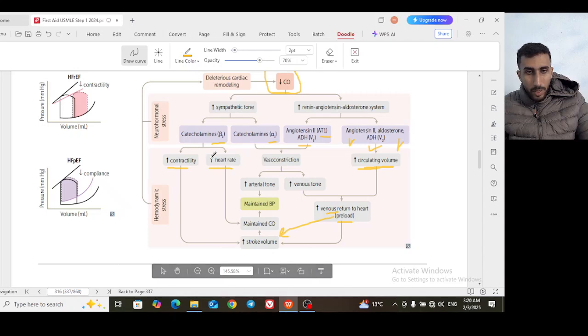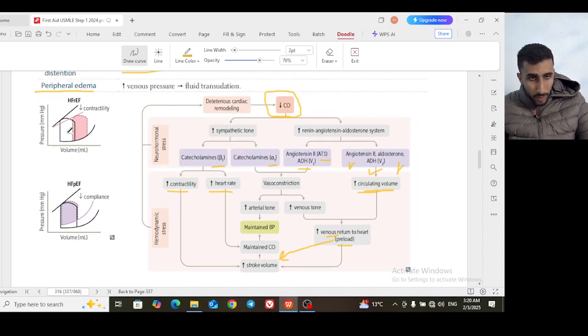So it's very logical. Here is a graph for heart failure with reduced ejection fraction and heart failure with preserved ejection fraction. For heart failure with reduced ejection fraction, you know that this is the original curve and it is shifted to the right. So reduced ejection fraction will have more volume, so on a volume curve you are shifting this graph to the right.